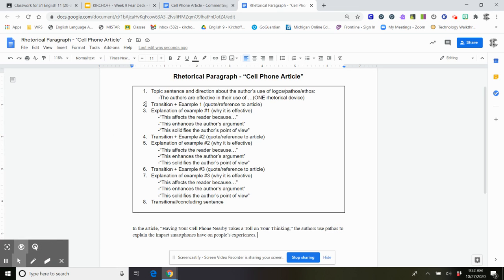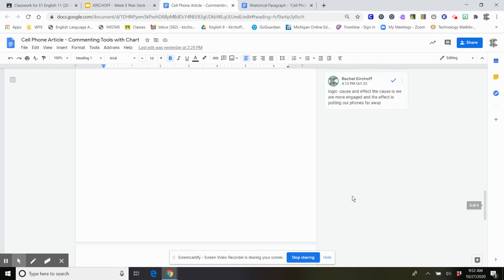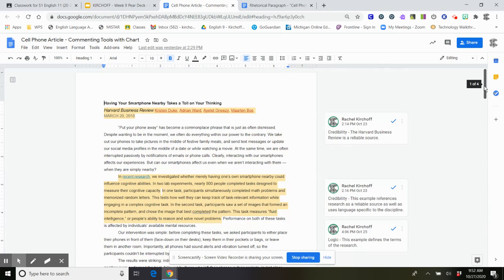So sentence 2, if you look up here, this is where you give a transition and your first example or quote or reference to the article. So I'm going to say something like, one example of this occurs when the authors, and notice I'm using authors as plural because we have multiple authors on this article.